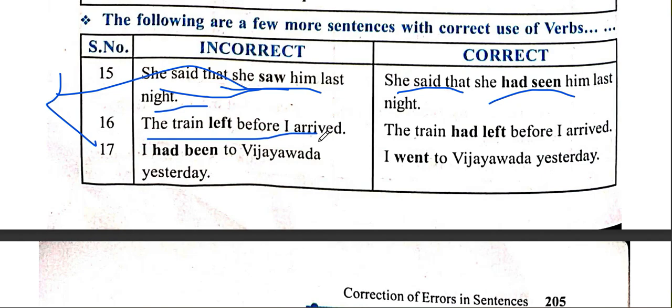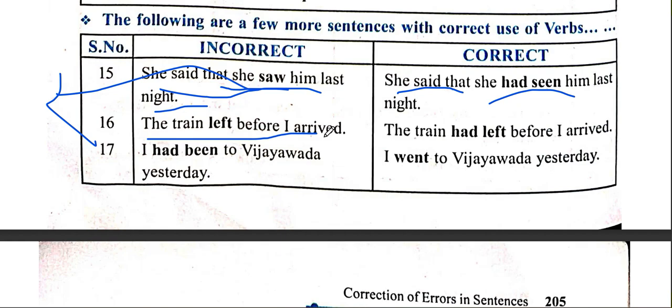The train left before I arrived. This is the question again from past perfect tense. Basically, tense, we say, because this is a part of verbs and tenses. So this sentence belongs to the past perfect tense problem.